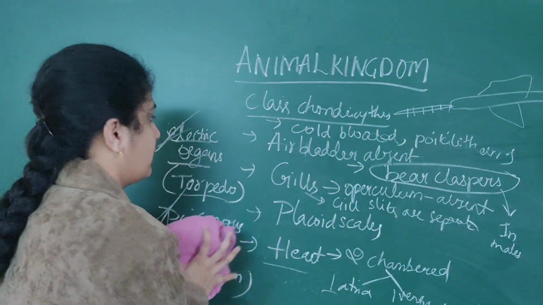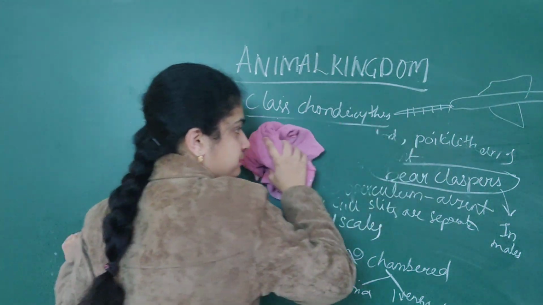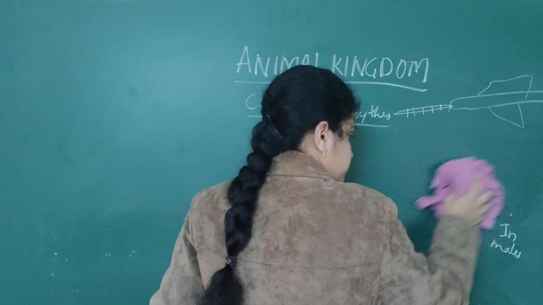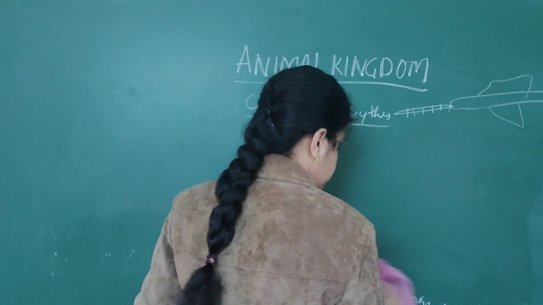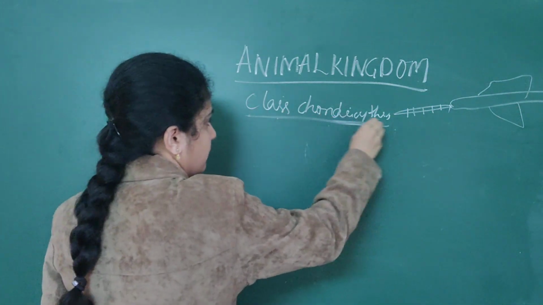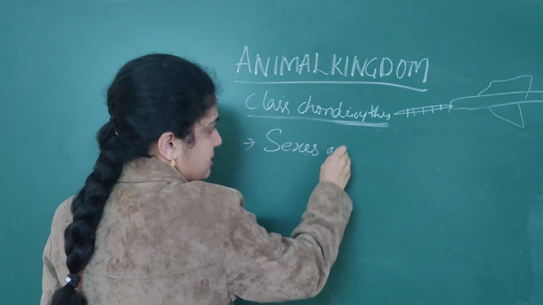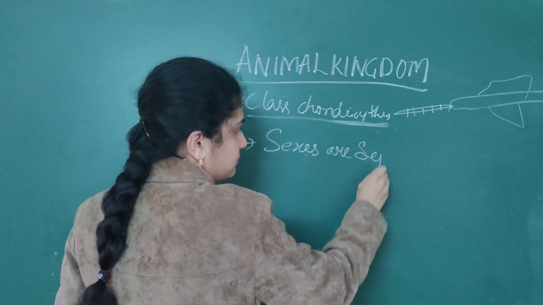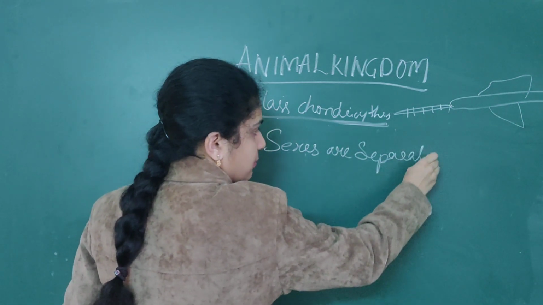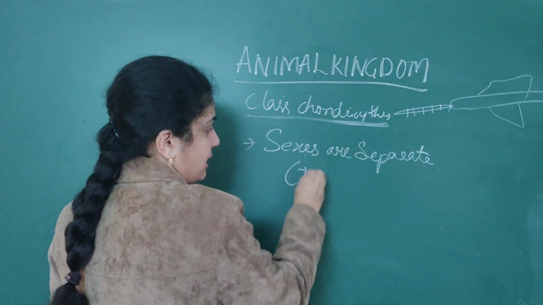Next, another important point that you should remember: sexes are separate, that is, they are dioecious animals.